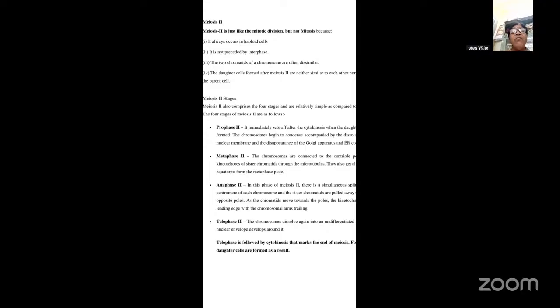Now coming to anaphase 2. In this phase of meiosis 2, there is a simultaneous splitting of the centromere of each chromosome. So what happens? The centromere of each chromosome will split, and the sister chromatids are pulled away towards the opposite poles. What is the role of the centromere? To hold the sister chromatids. So once the centromere of the chromosome gets split, definitely the two sister chromatids will be free. So the two sister chromatids will be pulled towards the opposite poles.